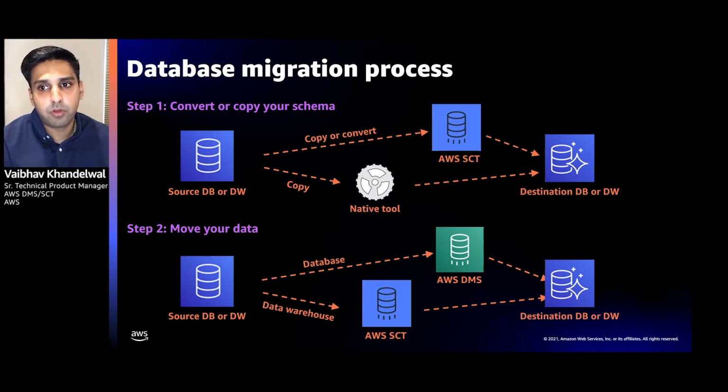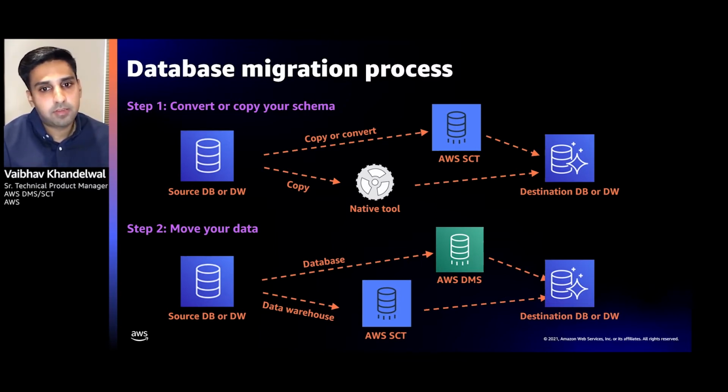We also have support to move on-premises data warehouses to Redshift in AWS. You can use data extractor agents with SCT that can be installed closer to your data warehouse on-premises, so they can move data to S3 and eventually copy into Redshift.